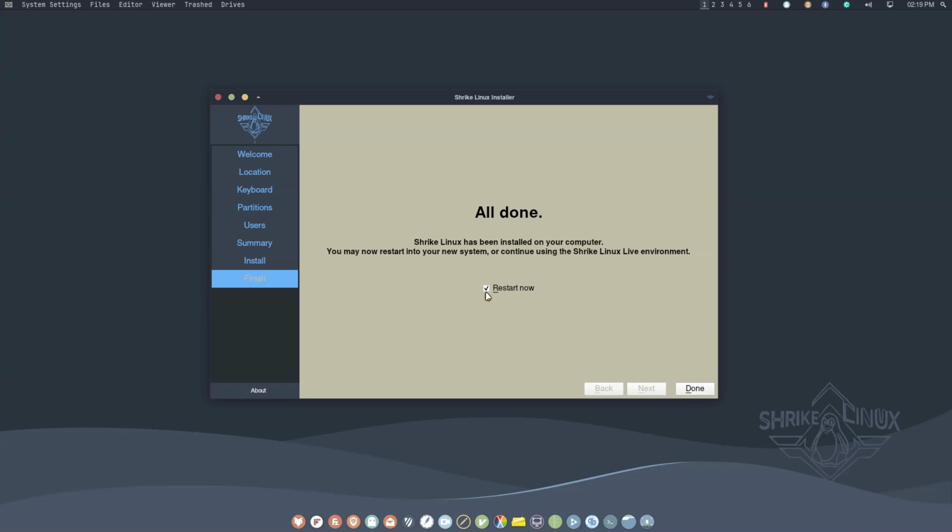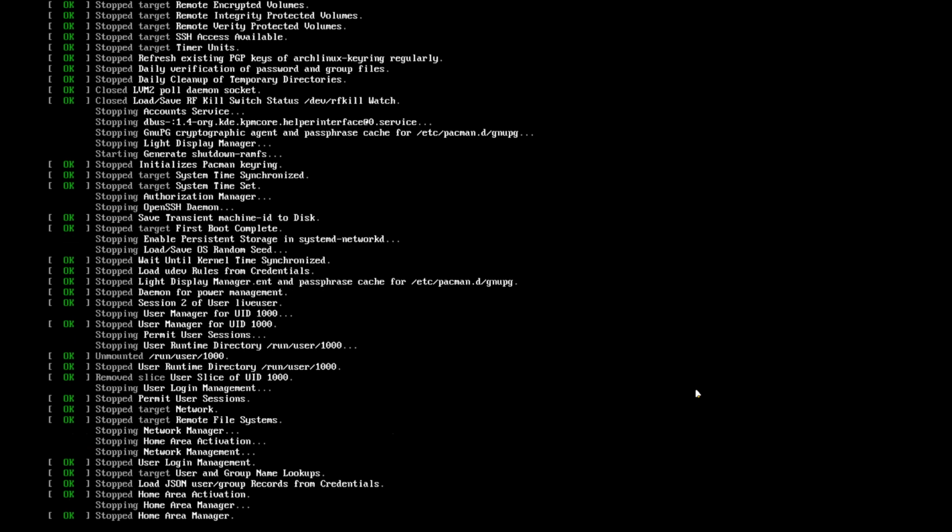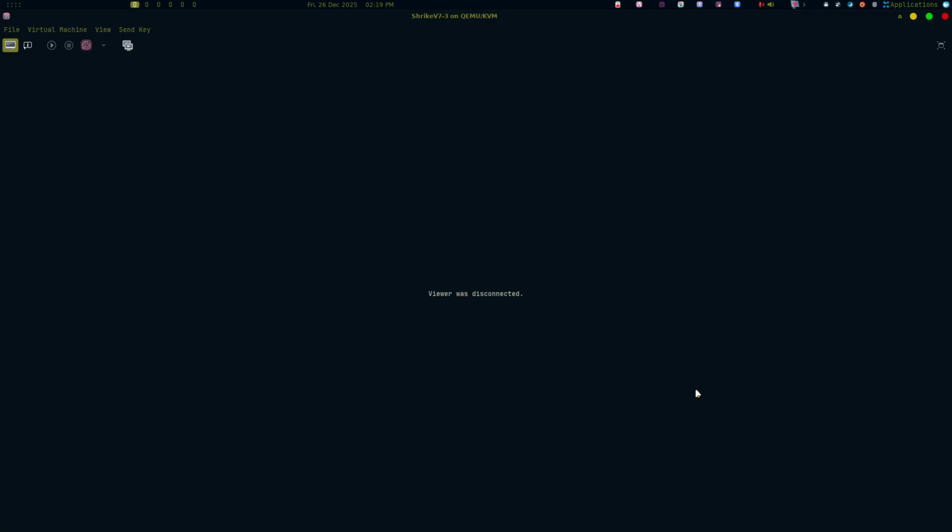So on Arch Shrike you don't have this. On ShrikeLinux we have a prompt to restart your computer. So I think you can see that these two ISOs are different. They are somehow different. All right, let's boot in, as I'm telling you something.